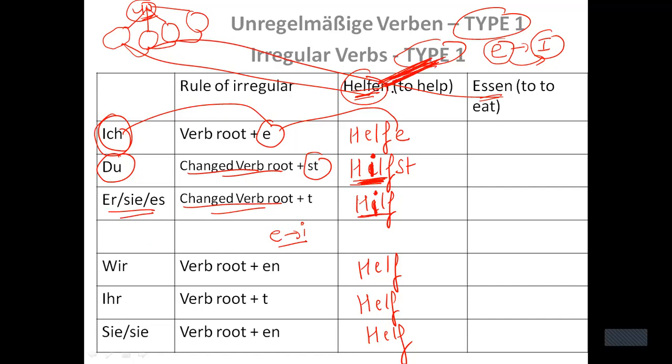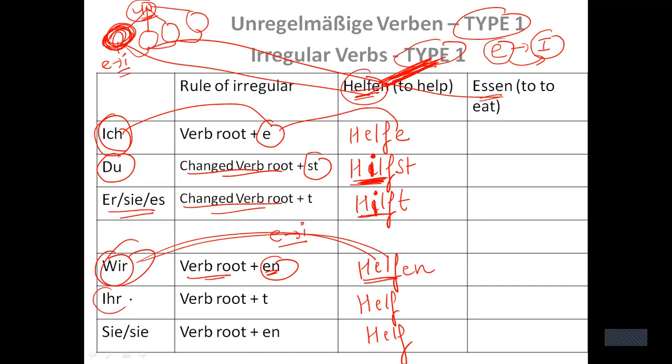There are other verbs also which belong to category 1. So whenever you get any verb which belongs to category 1, in all of these verbs E will change into I, right? So it would be hilft. Similarly, here wir helfen, verb root plus en, right? So the verb root is already there. I just need to write en, which means we help. Similarly, here ihr, it says verb root plus t. So the verb root I have already written. I just need to add t. So it would be ihr helft, and then sie helfen, right? So this will be the conjugation.